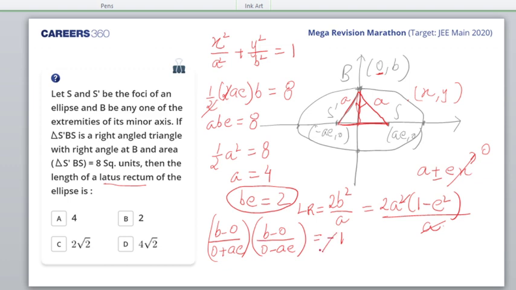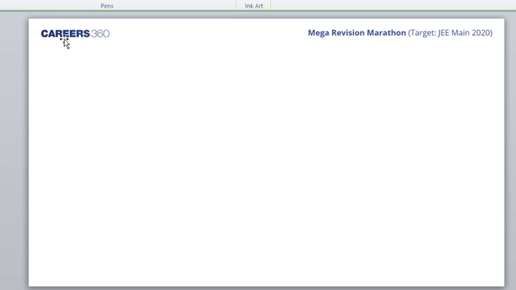So what do we get? Minus and minus get cancelled. From here we get B square is equal to A square E square. We take only the positive values, so B is equal to AE. Once I get this, I have A as 4, BE as 2. I'll make use of the empty sheet. So I'll write it again.